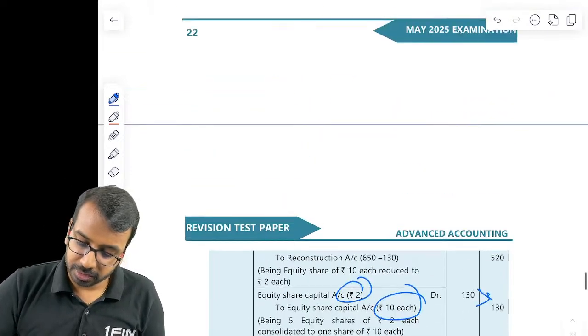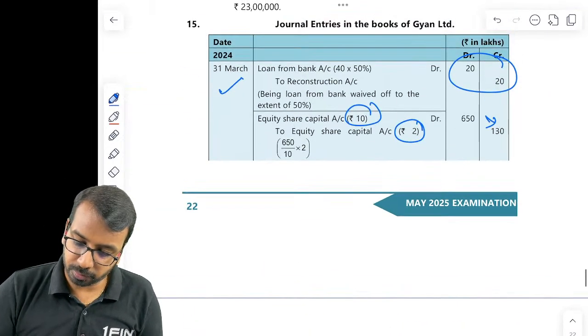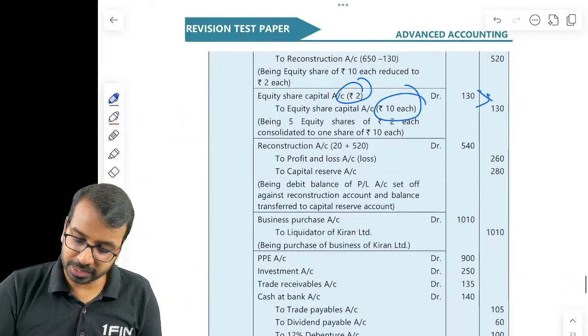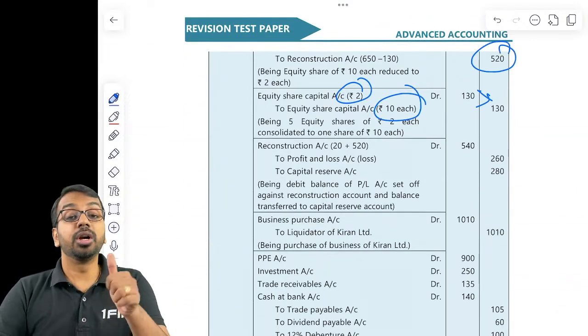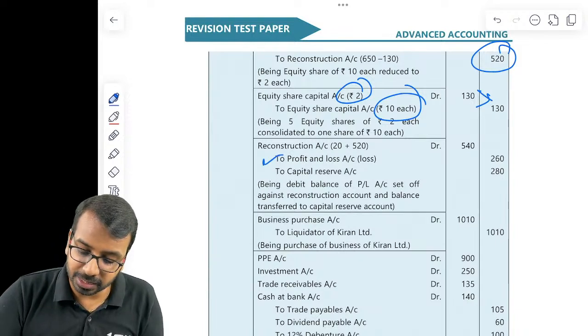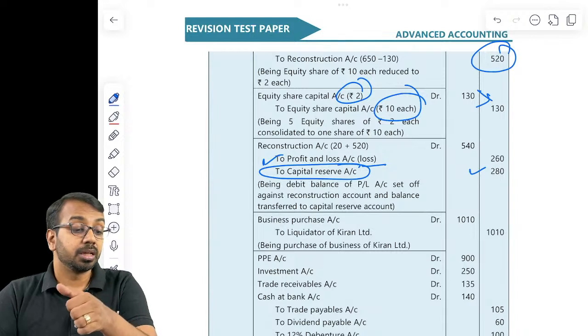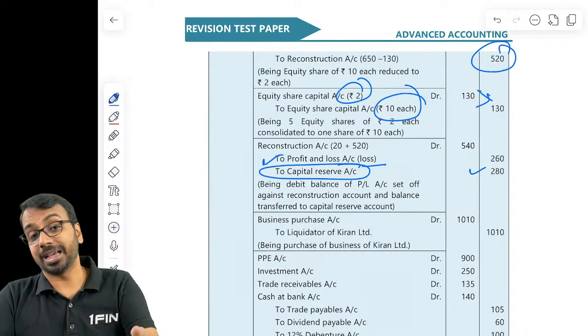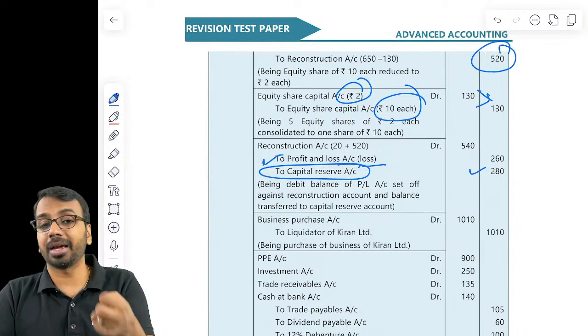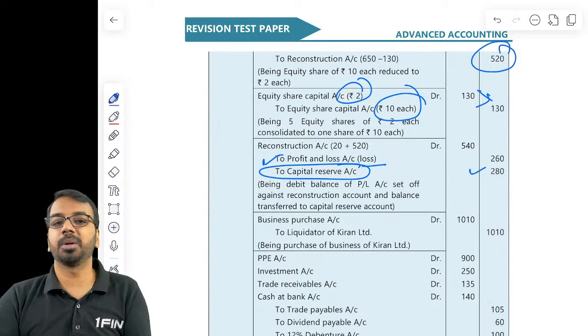Then whatever is the reconstruction account profit, 20 plus 520, you will use it to write off the debit balance in P&L, and the balance will be transferred to capital reserve. Okay. One small tip for the examination: unless they ask you to write off goodwill or any other intangible asset, you should not write off.